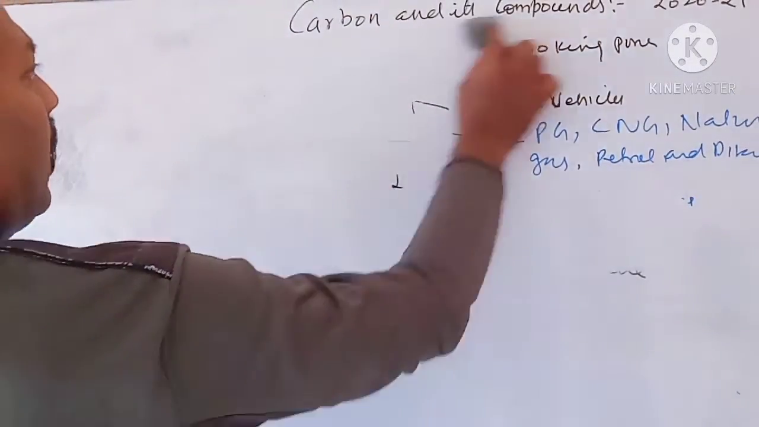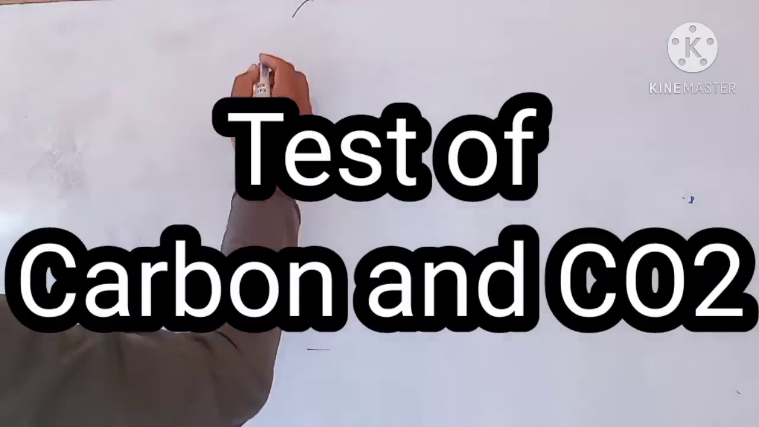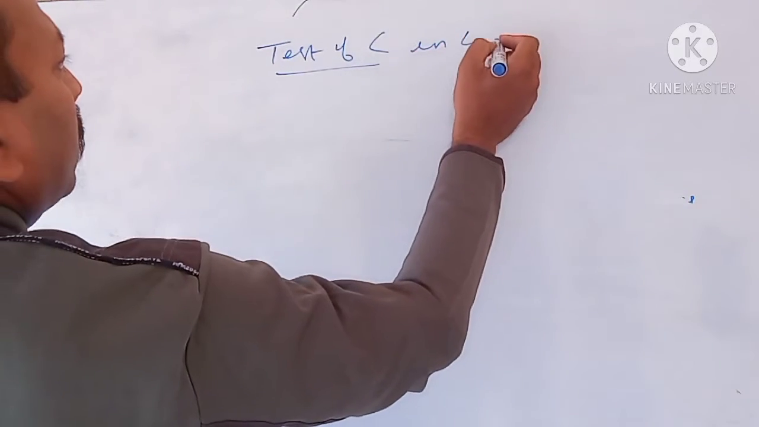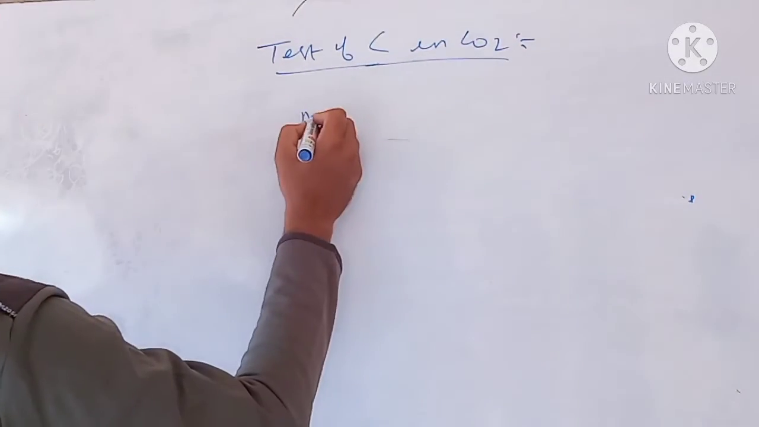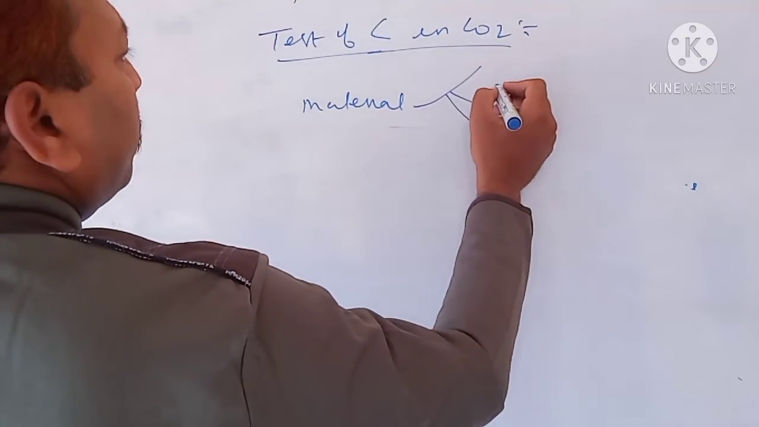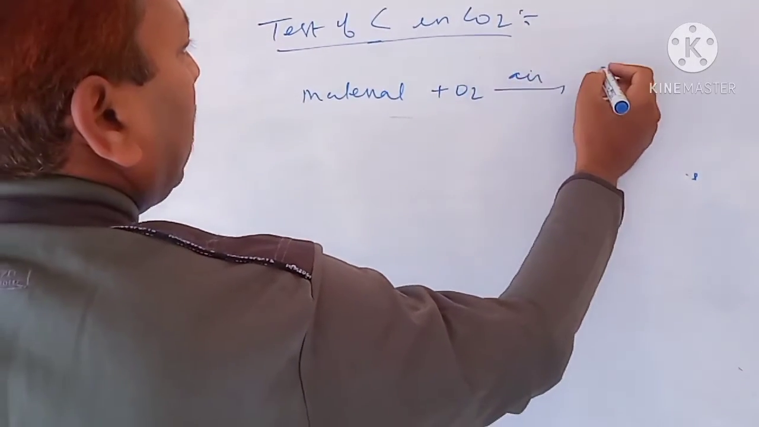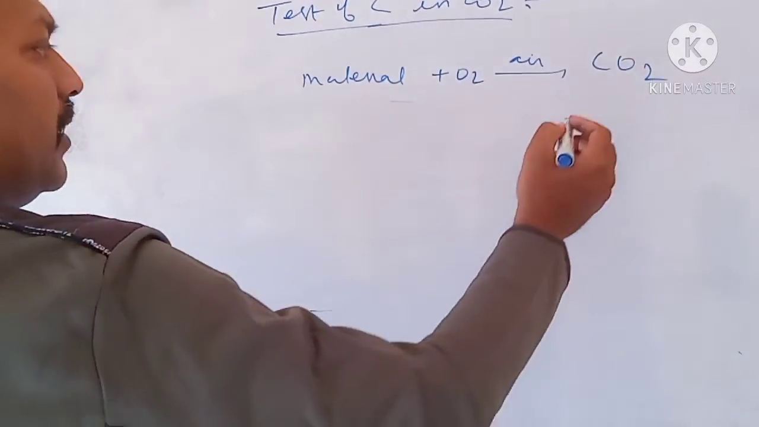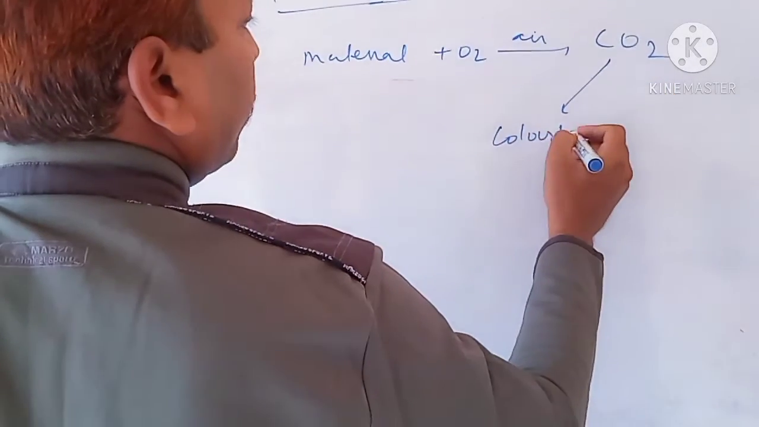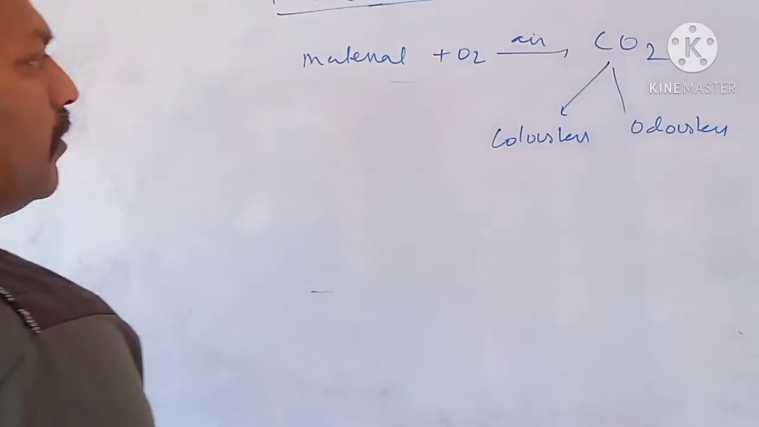So how can we test? Children, the test of carbon is in the form of CO2. Simple, take any material and burn it in the presence of air. It will produce carbon dioxide gas. On burning, it is colorless and odorless. CO2 gas, carbon dioxide.